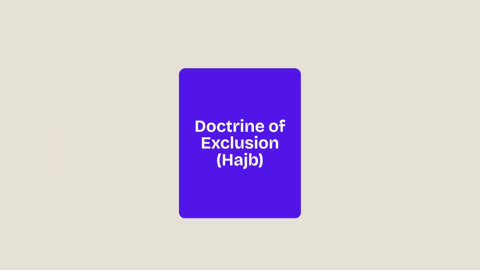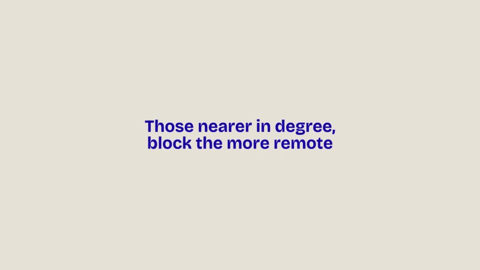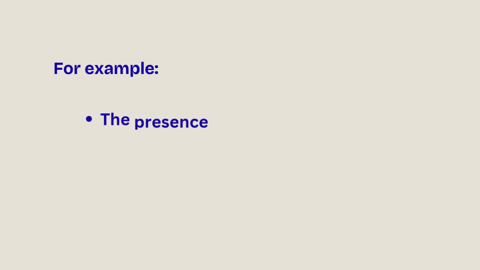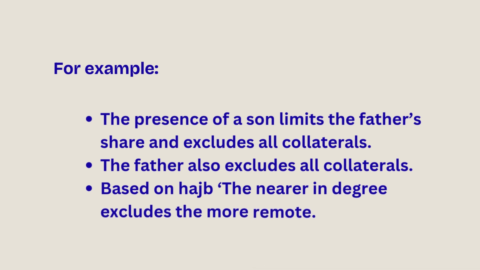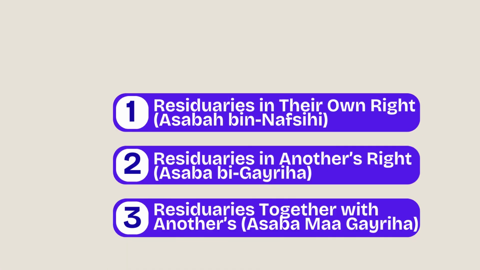Their entitlement is also governed by the Doctrine of Exclusion, or ḥajb, meaning those nearer in degree can block those more remote. For example, a son is one of the strongest excluders. His presence limits the father to a fixed share and completely excludes all collateral relatives. Likewise, the father excludes all collateral heirs. This follows the principle known as ḥajb, or exclusion, which we'll explore in detail in our next video.